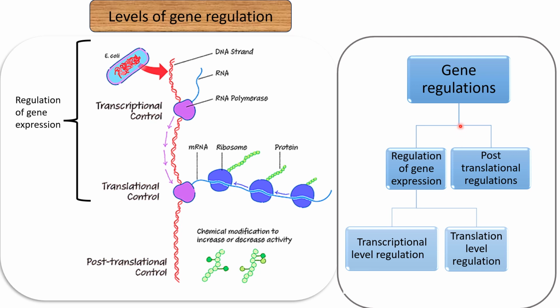Okay, so basically gene regulation is divided into two major categories: regulation of gene expression and post-translational regulation. Further, the regulation of gene expression is divided into subcategories. One is transcriptional level regulation and another is translational level regulation.